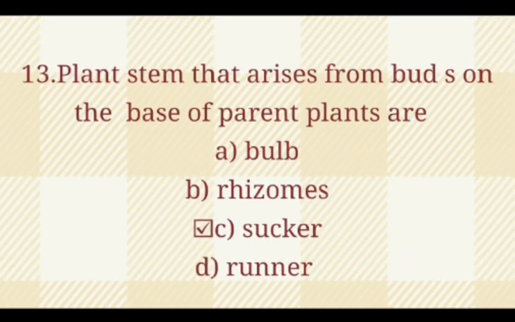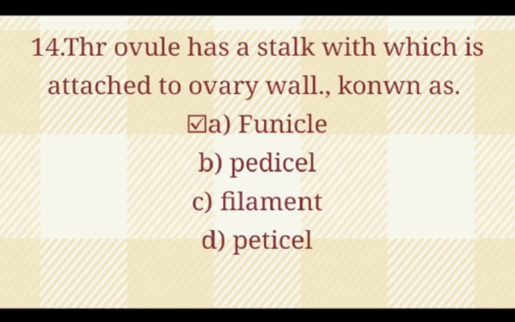MCQs 13. Plant stem that arises from buds on the base of parent plants are: option A, bulb; option B, rhizomes; option C, sucker; option D, runner. So the correct option is sucker. MCQs 14. The ovule has a stalk which is attached to the ovary wall, known as option A, funicle; option B, pedicle; option C, filament; option D, pecticle. So the correct option is funicle.